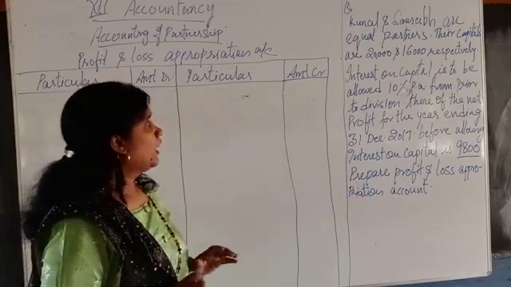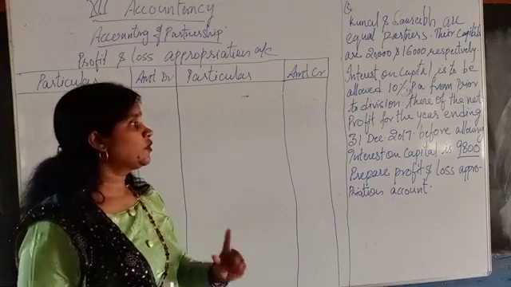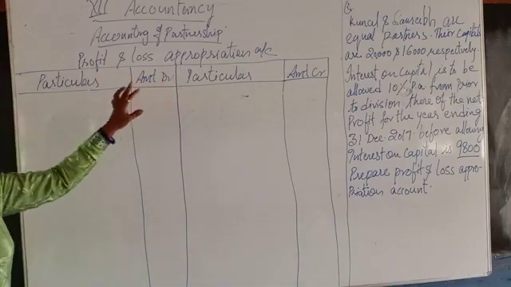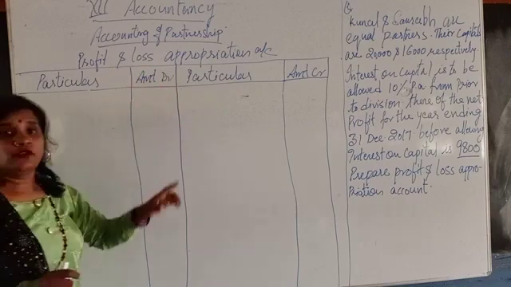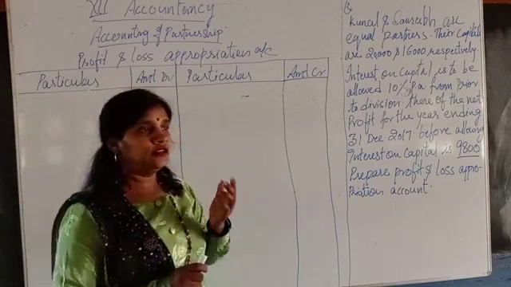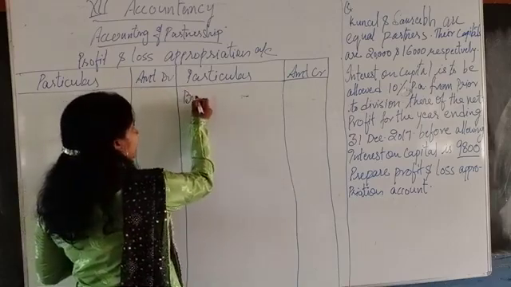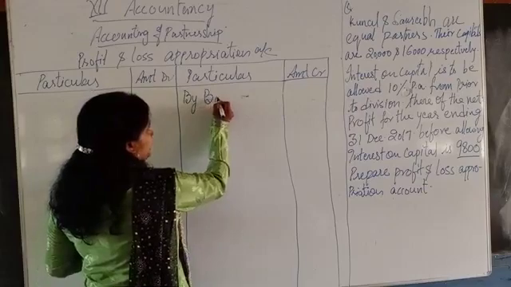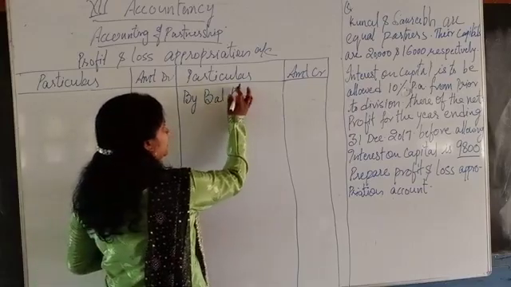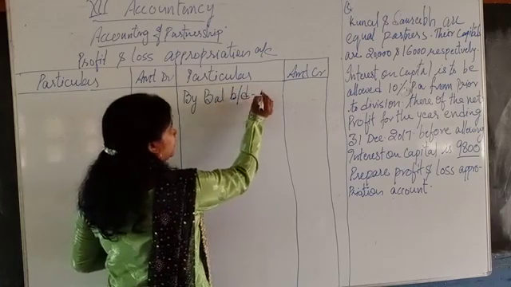As I have already explained, when we make the profit and loss appropriation account, the first step is to take out the balance brought down.